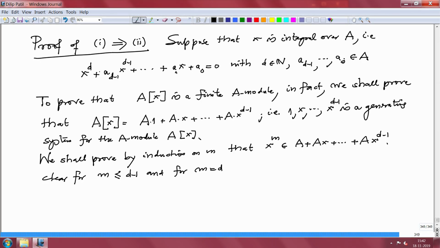it is given by this equation, I will just rearrange it. So, it is given by the definition of integral element. Alright. So, now I have to prove the inductive step only: I will assume it for m and prove it for m plus 1.